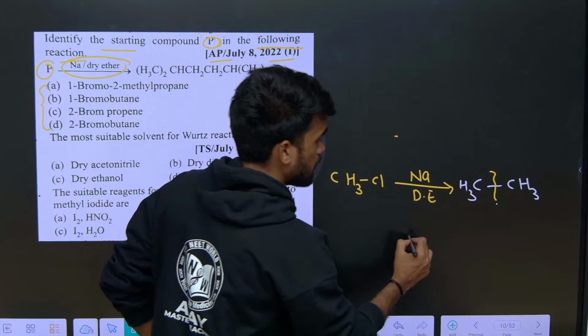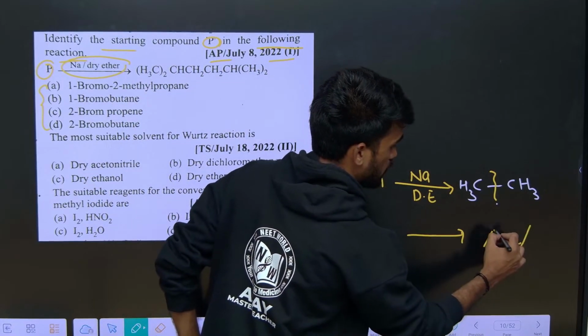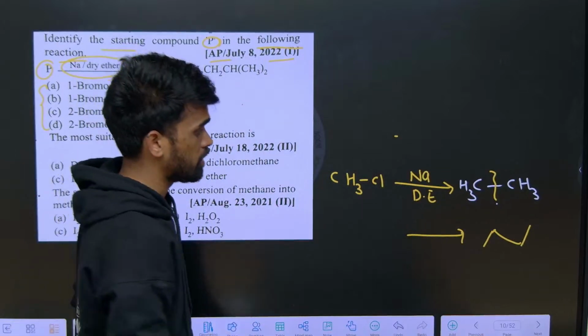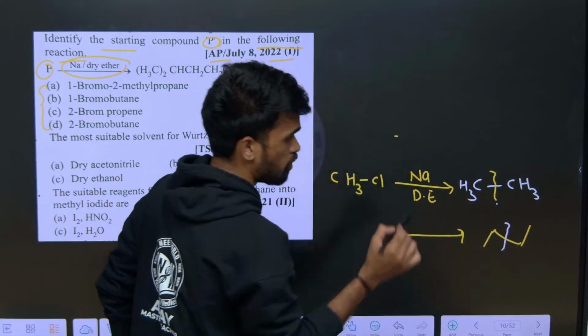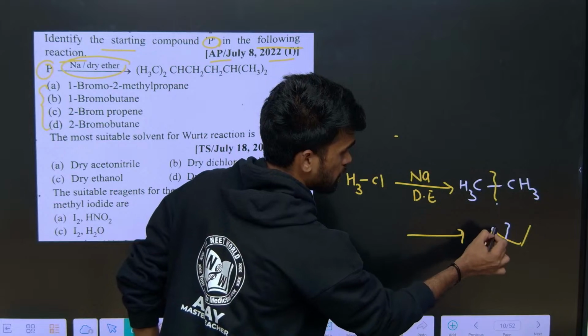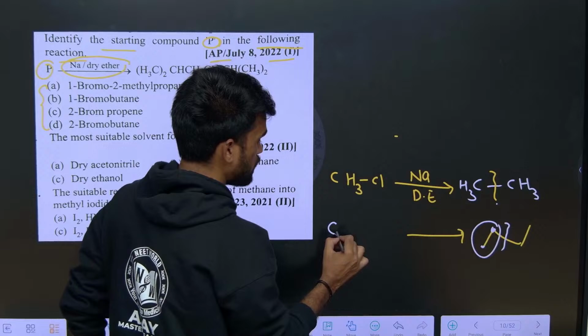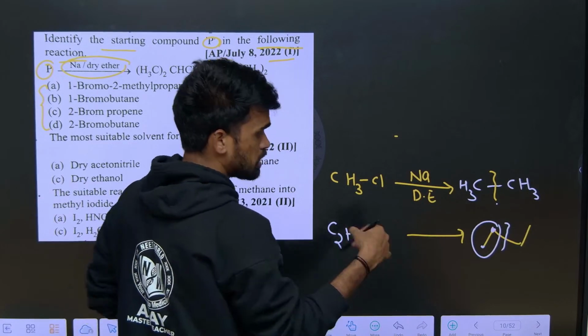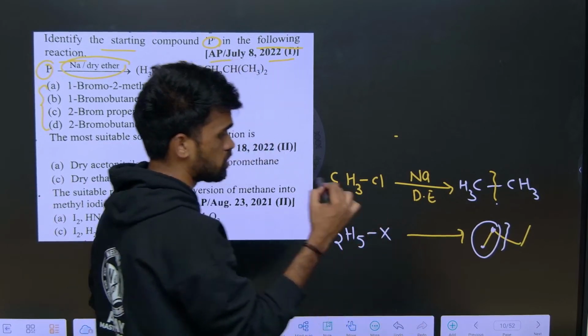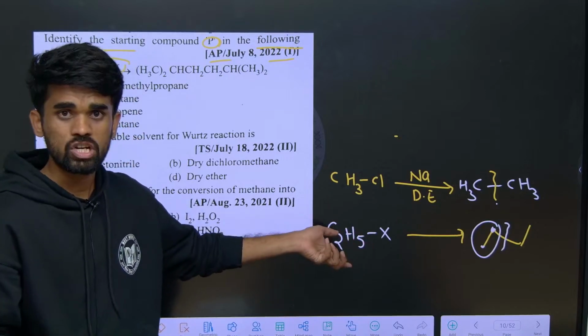For example, I am writing butane. What is the half part it is having? This is the half part. Here one carbon, here one carbon, it means it is ethane or ethyl. Ethyl means C2H5, so with respect to halide, C2H5 with some halogen is there. This is our starting material, that's it.